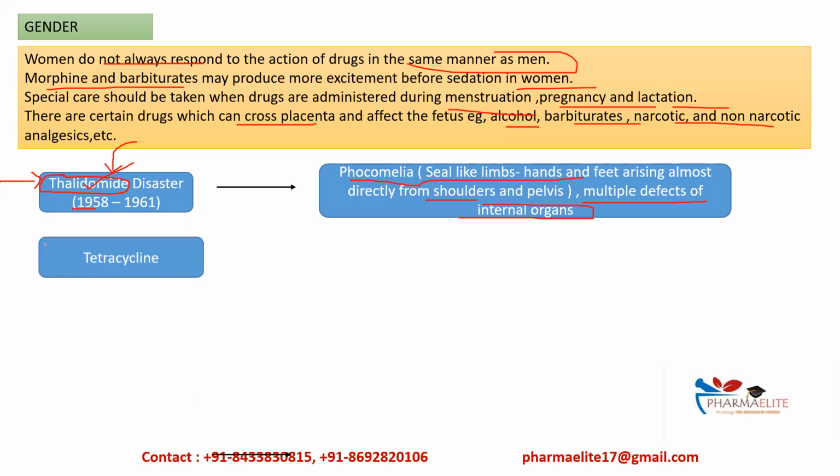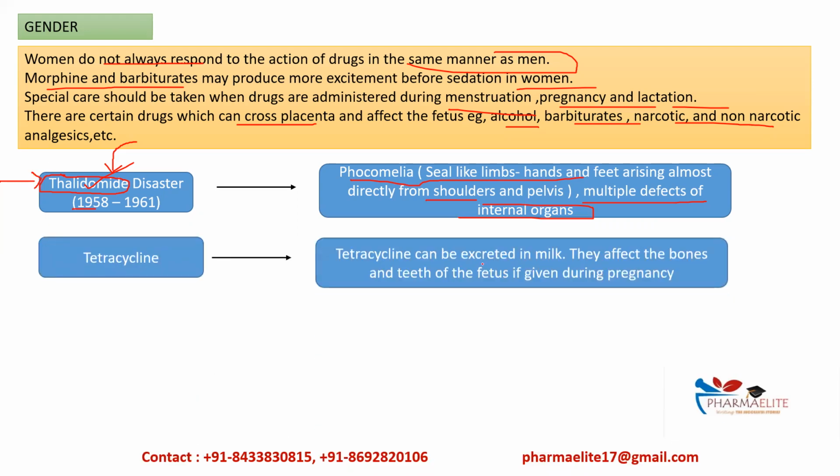The next one is tetracycline. Tetracycline is secreted or excreted in the milk, okay, and it affects the bones and teeth of the fetus if given during pregnancy, okay. Hence, we have to take precautions, or care should be taken, when these drugs are taken.